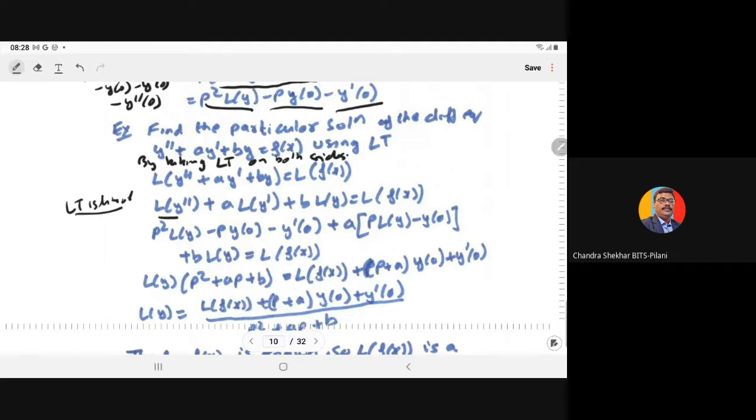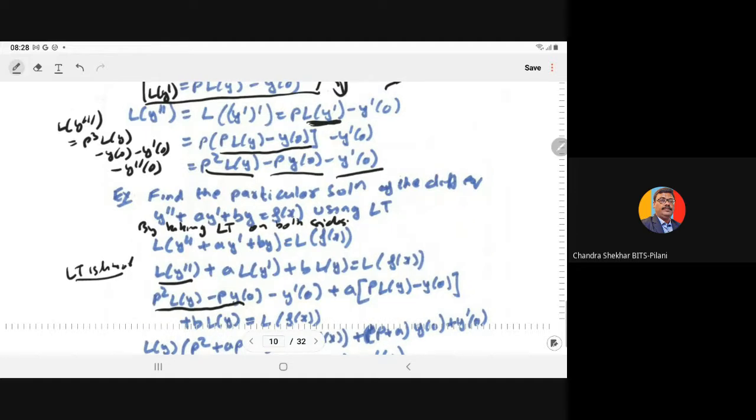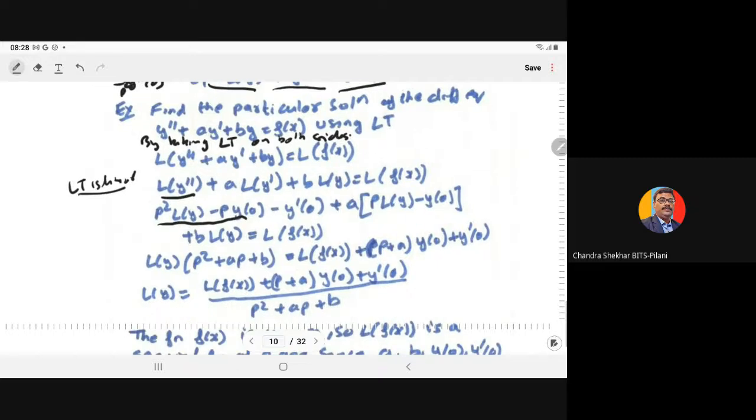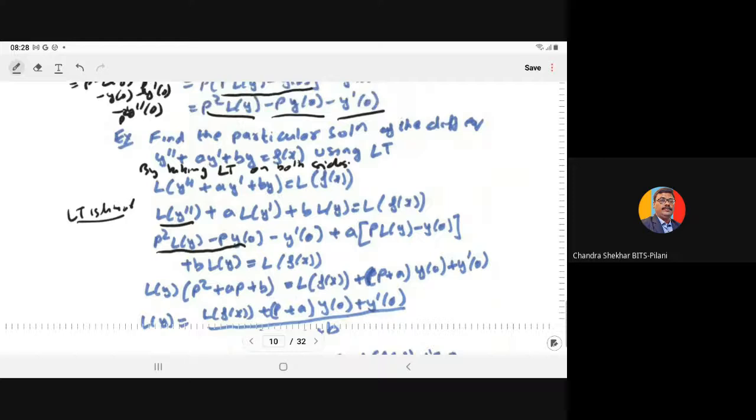Just now we have seen L of y double dash, the second order derivative, is p square L of y minus p y. One minute, here we have made a mistake. For the third derivative it is p cube, and here we have p square. Its formula will be p square L of y minus p y at 0 minus y dash at 0.